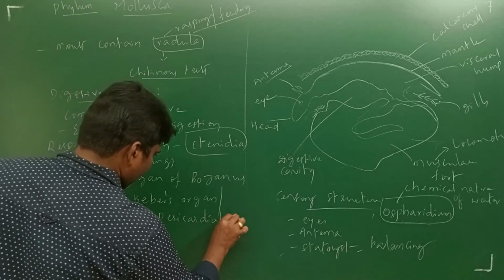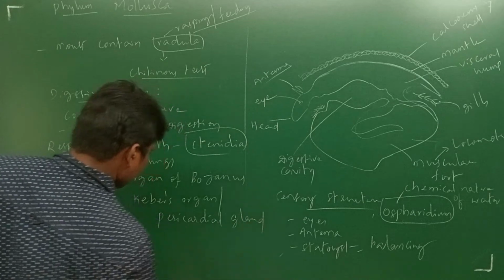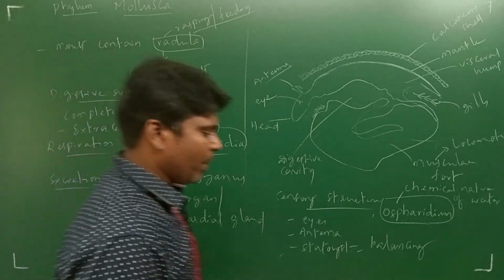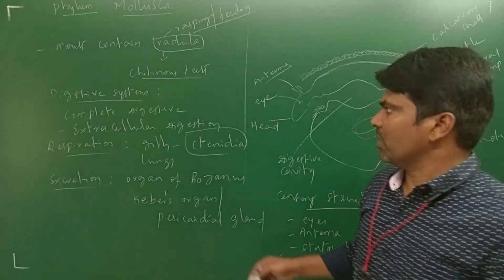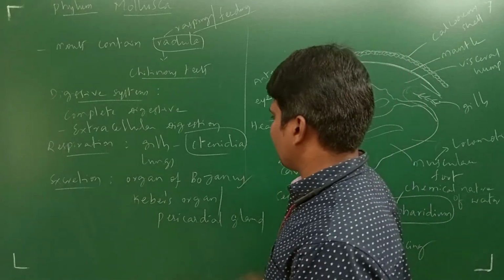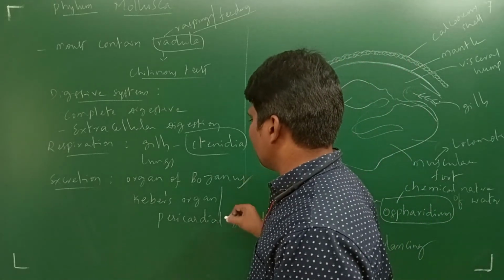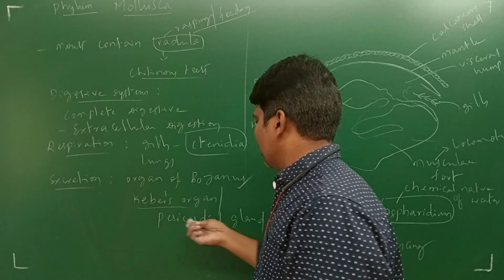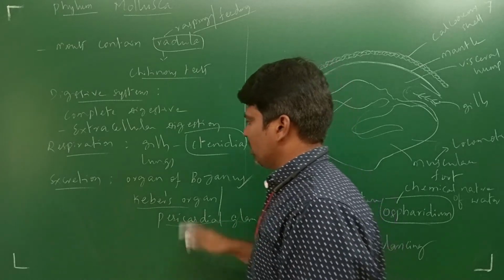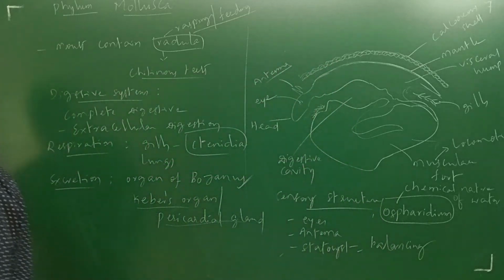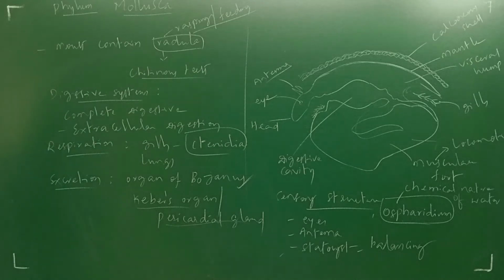This is very important and should be remembered, as it is asked in many exams. So what is the excretory structure? The organ of Bojanus. Next, Keber's organ, also known as the pericardial gland. These organs are the excretory structures present in Mollusca.